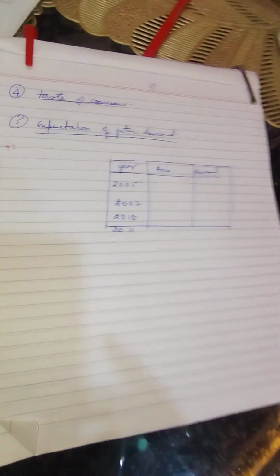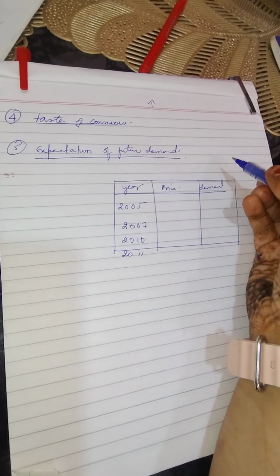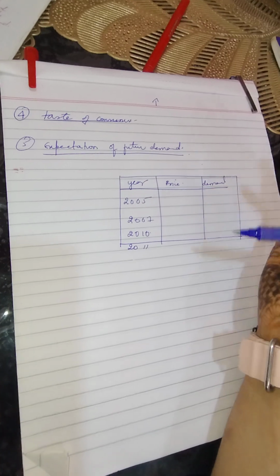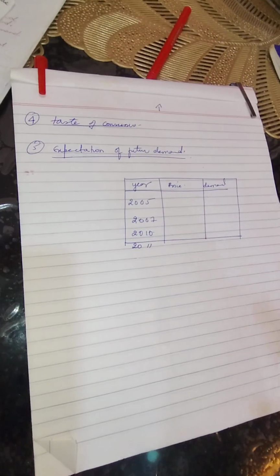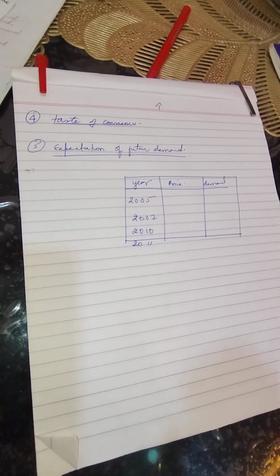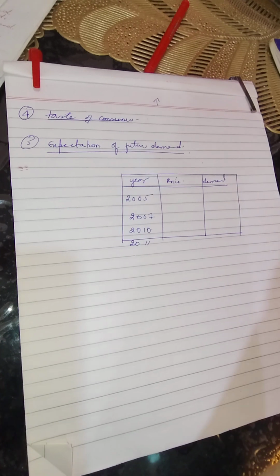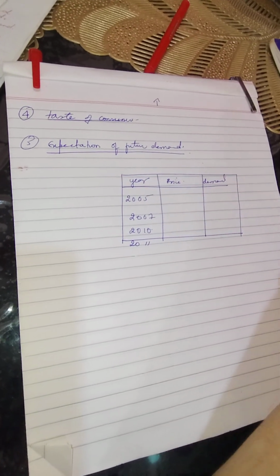This is another factor. Yes, when I'm talking about expectation of future demand, or expectation of the consumer, that in the future the price of the product will increase. So I'll tell you an example. The best examples could be gold, properties, stocks, bonds, right?